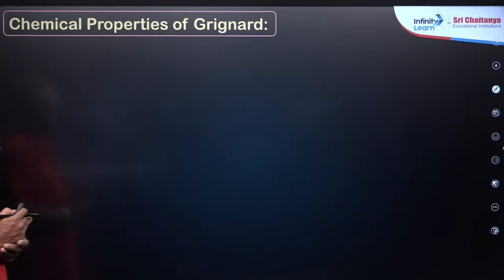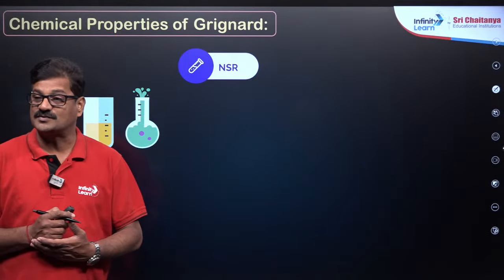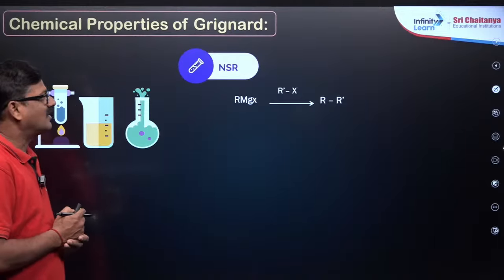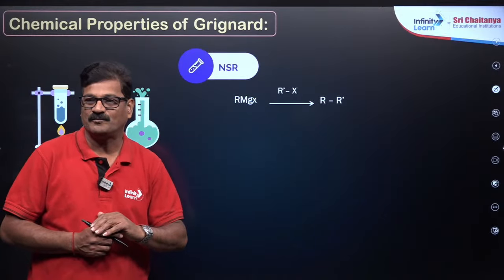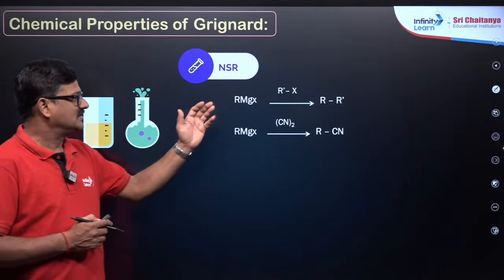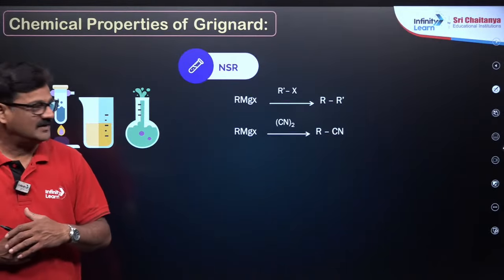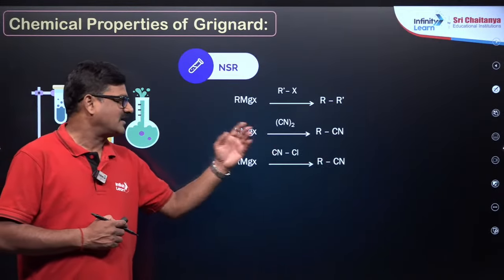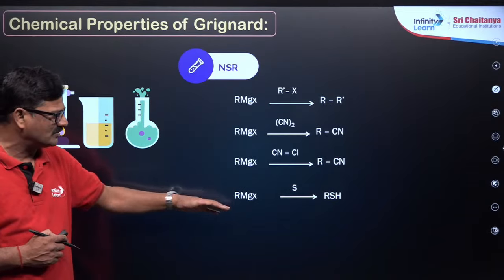Okay, moving ahead, and this is about nucleophilic substitution reaction. RMgX can react with RX to give an alkane, and RMgX with cyanogen is going to give cyanides. RMgX with cyanogen chloride is going to give cyanide. These are the extra reactions I just want to give.